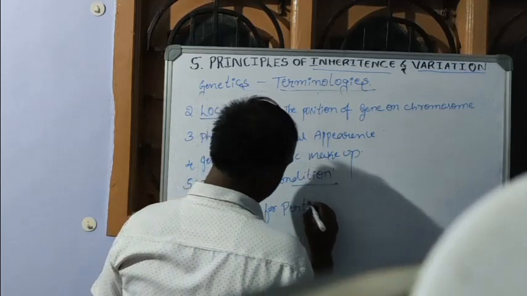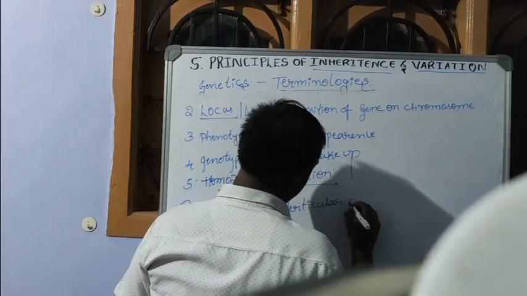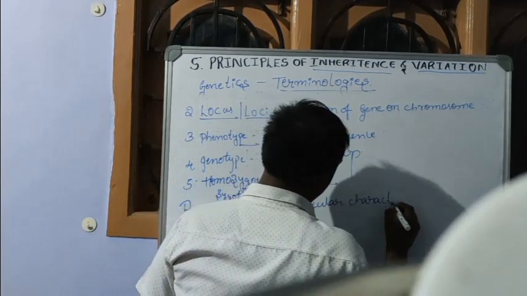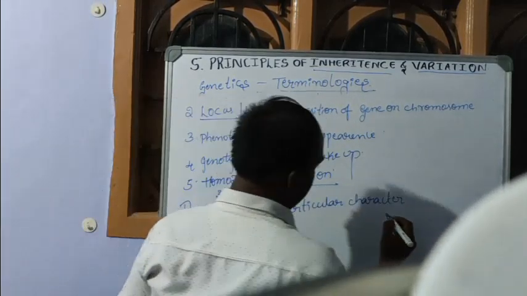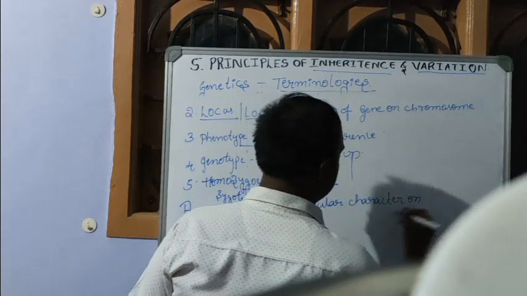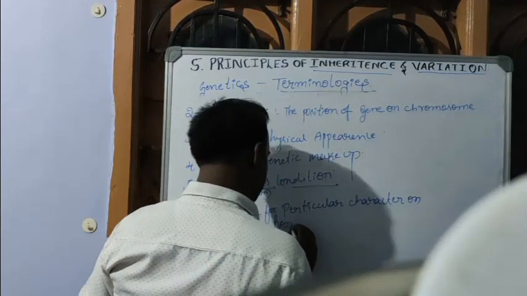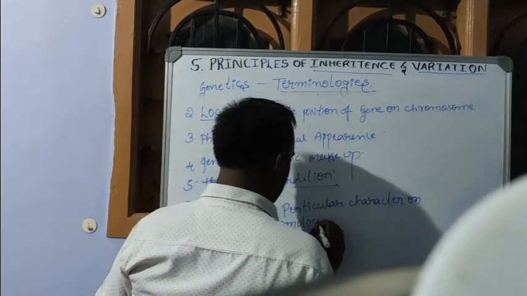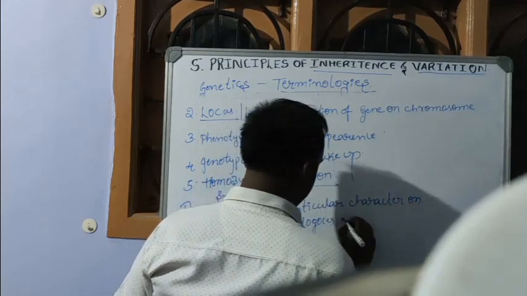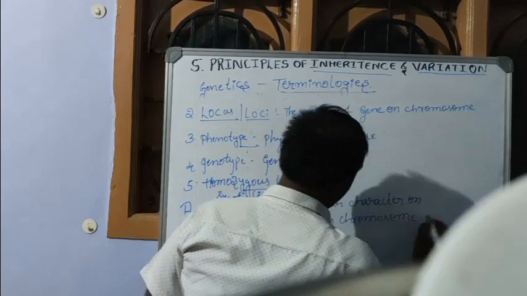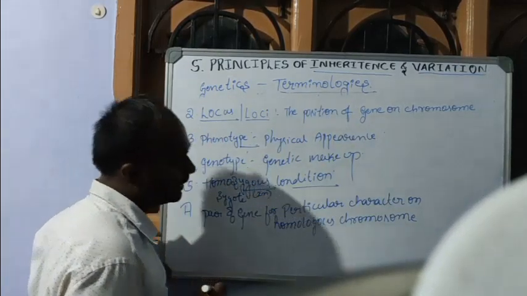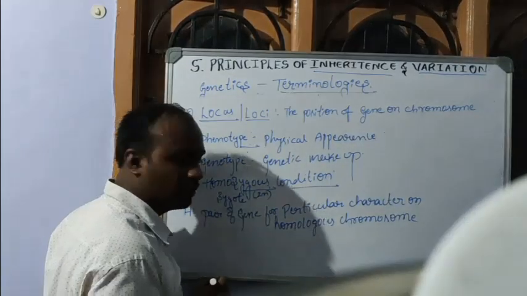on homologous chromosomes. A pair of genes for a particular character on homologous chromosomes.